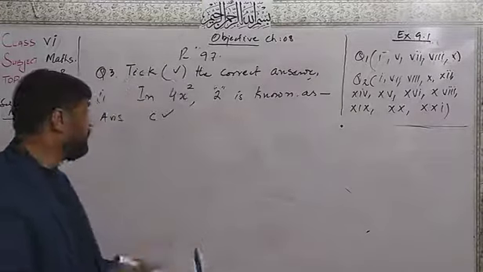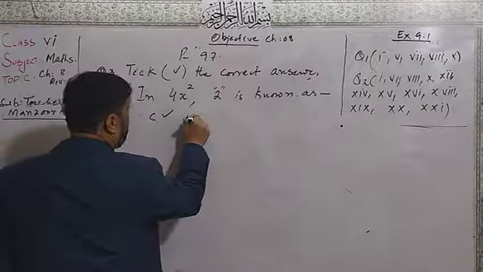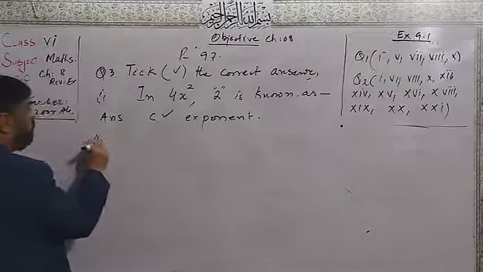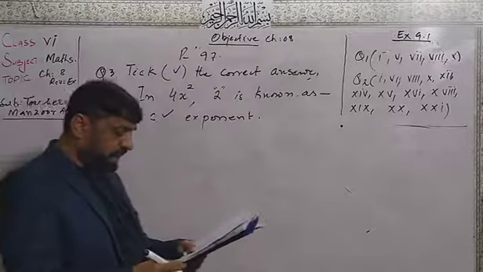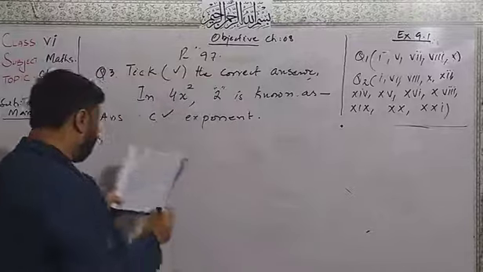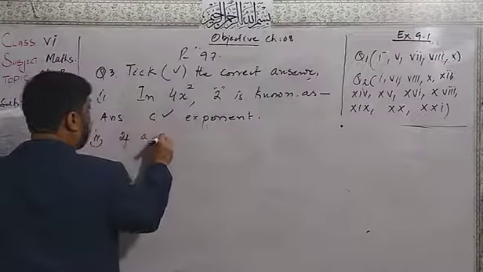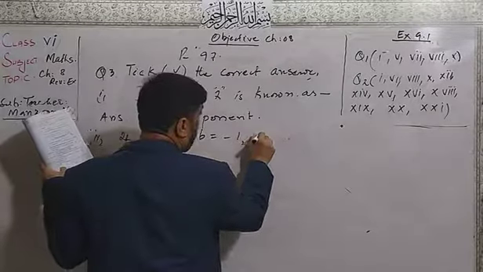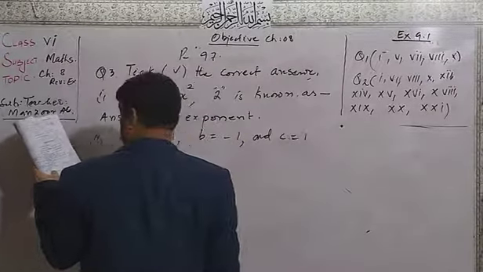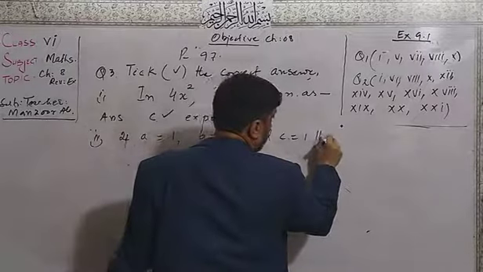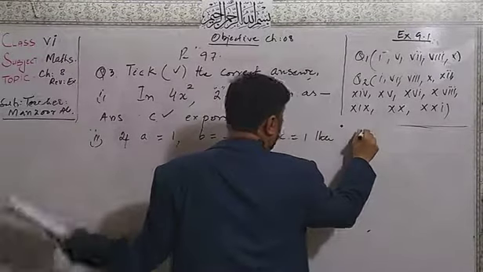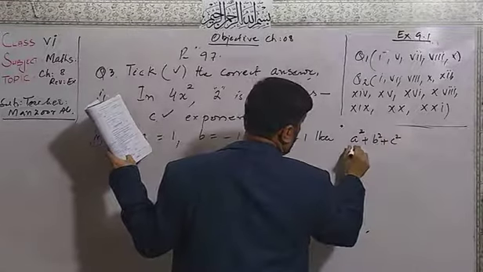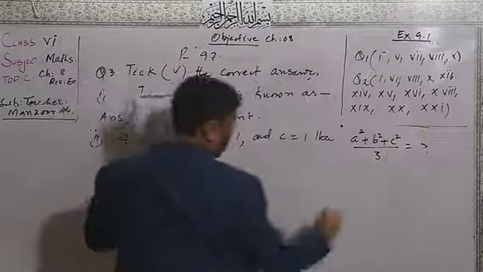That is the exponent. Number 2. Here we are given, if we have the value of A equal to 1, B is equal to minus 1 and C is equal to 1, then A square plus B square plus C square over 3 equal dash.